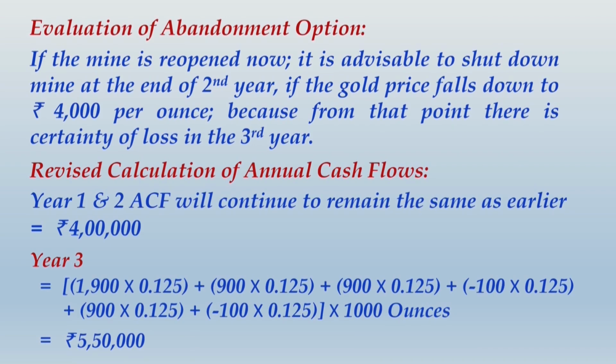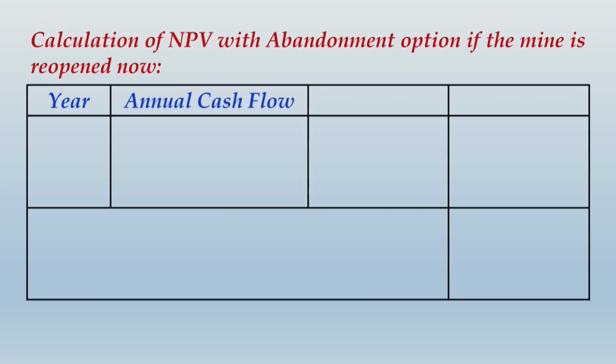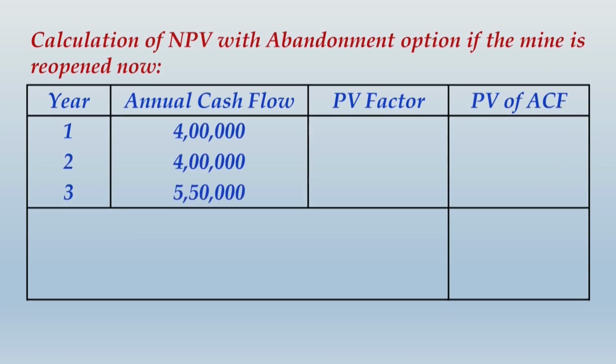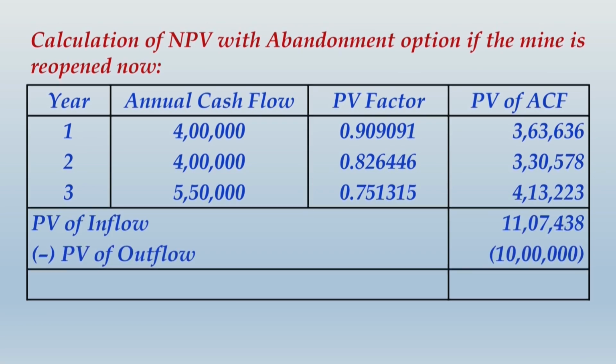Alright friends, once you have written this whole thing along with this calculation of cash flows, it is time for us to move ahead and compute the NPV of the abandonment option, that is, the NPV along with the abandonment option if the mine is reopened now. It is a very simple task. Once you have identified the annual cash inflows with the abandonment option, just convert these cash inflows to their respective present values. You get the PV of inflow minus the PV of outflow and you find that the net present value turns out to be a positive amount over here.